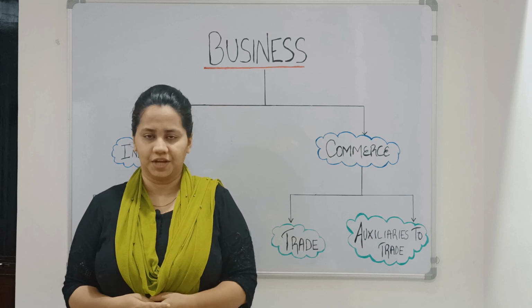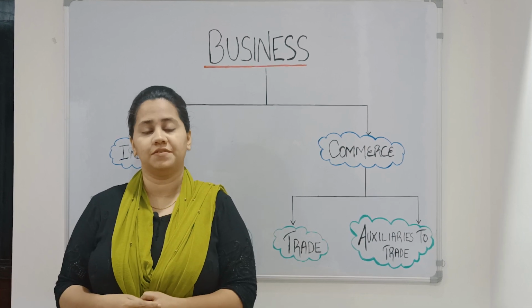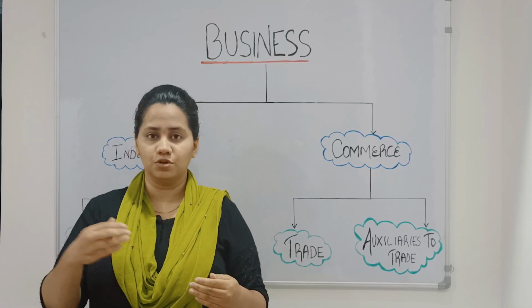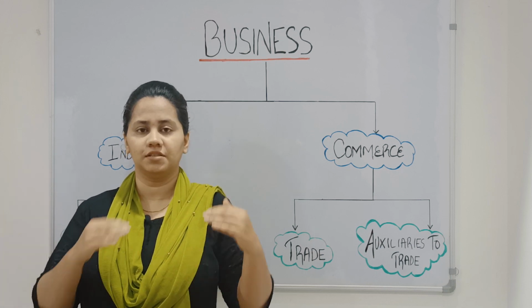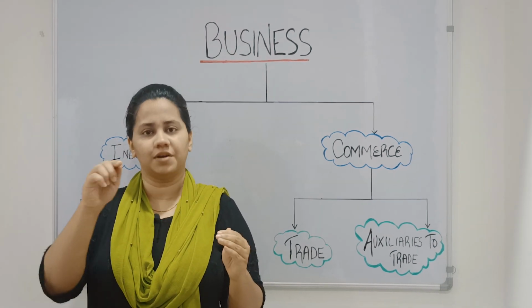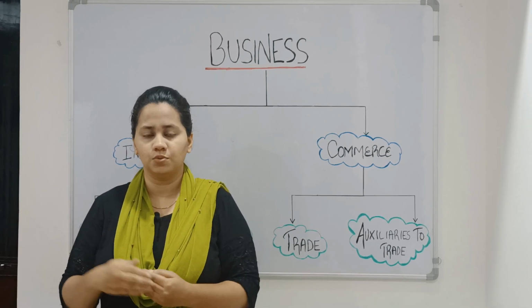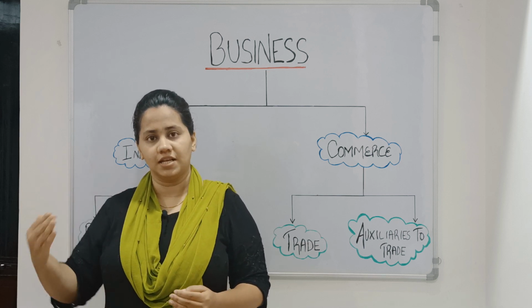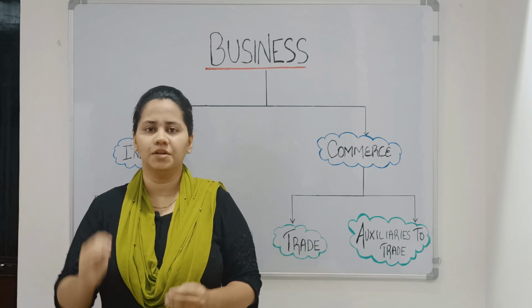So moving forward to the third type of trade, that is the entrepot trade. Now what is entrepot trade? You have to remember that if there are firms in country A, the firms in country A will buy goods from firms in country B in order to sell it to country C. So you have to remember there are three countries: first A, B and C. Country A is buying goods from country B in order to sell it to country C. So this is known as entrepot. So what is entrepot? Wherein you buy from another country not for consumption in your country but for further sale in another country. That is, A is buying from B to sell it to C. So this is about entrepot trade.